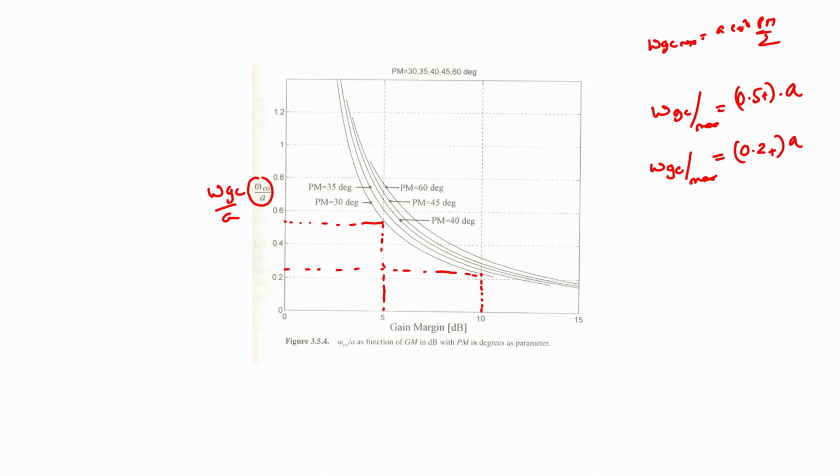And this happens despite the fact that we might have a plant all of whose poles and zeros are very fast. So, even if our plant has poles on the left half of the complex plane that are 10 times or 100 times greater than A, and therefore the minimum phase part of the plant or the loop gain can respond very quickly to whatever command might be provided to it, the closed loop system gets slowed down dramatically because of the presence of this non-minimum phase zero, and the closed loop bandwidth is going to be determined predominantly by the non-minimum phase characteristics of the overall system and not by the minimum phase transfer function of our open loop system.